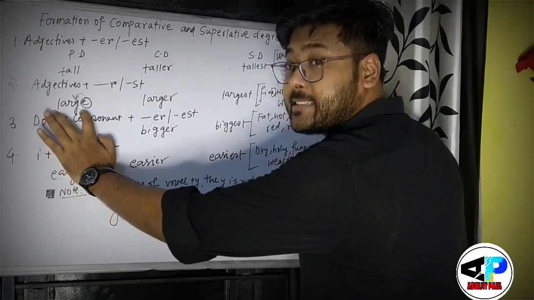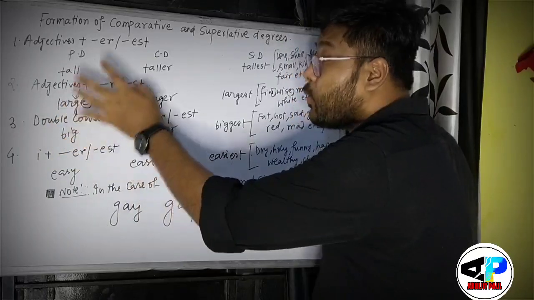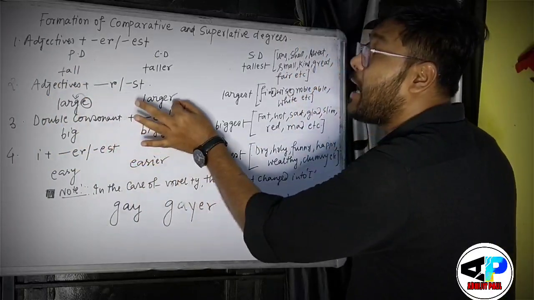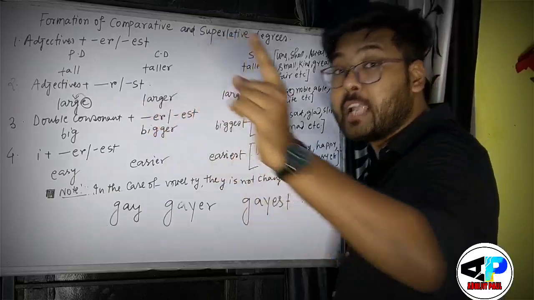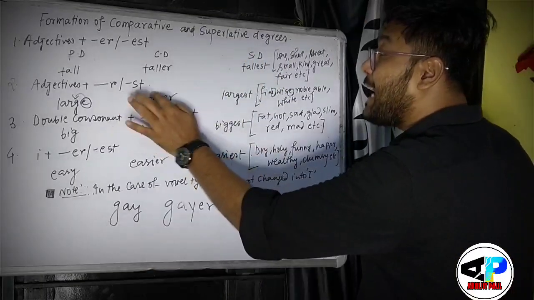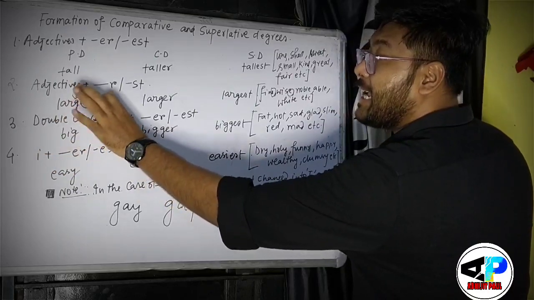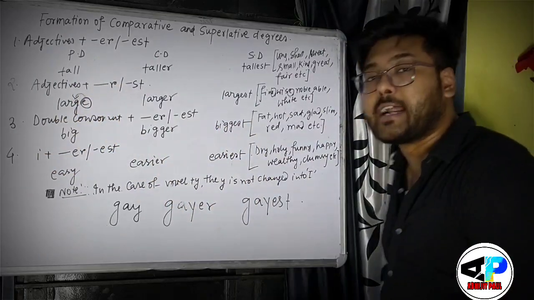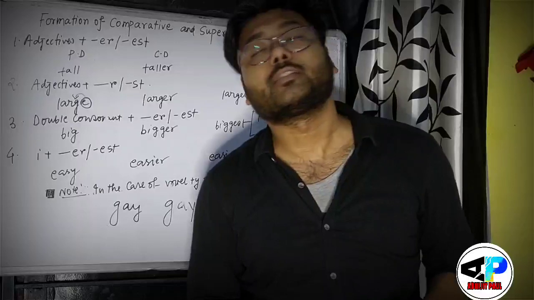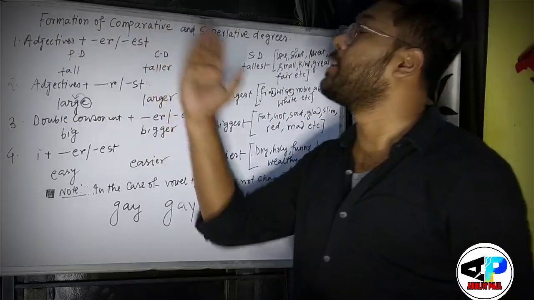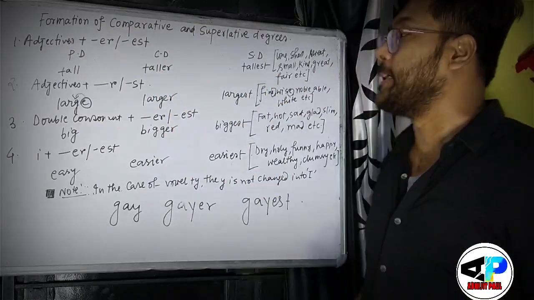See here, large is there, so the last letter is e. You simply add r, so large becomes larger, and for the superlative add st, so it becomes largest. Clear? This is the second rule of forming comparative and superlative degree.